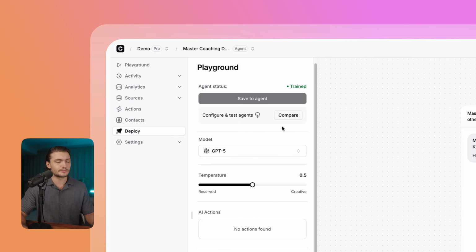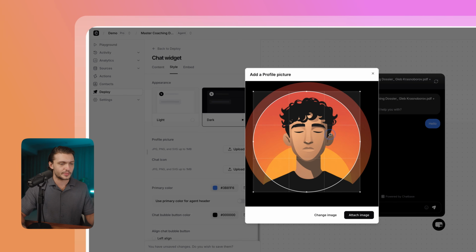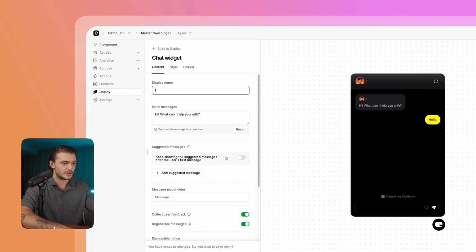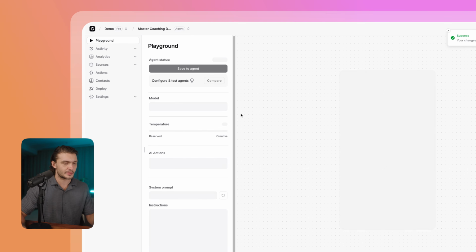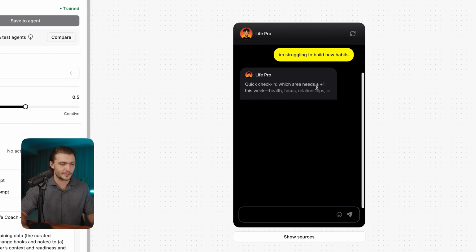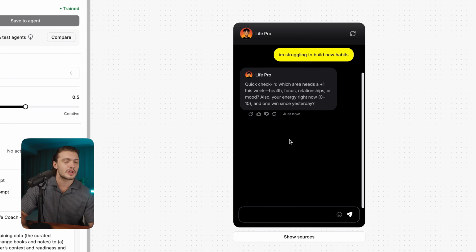Then we'll go to deploy, change it to dark as well, upload a profile picture, change the color, give it a name, and then click save changes. Then let's go to playground and actually test it out. So I told it I'm struggling to build new habits. Let's see what happens. Quick check-in, which area needs a +1 this week? Health, focus, relationships, or mood. Also your energy right now.